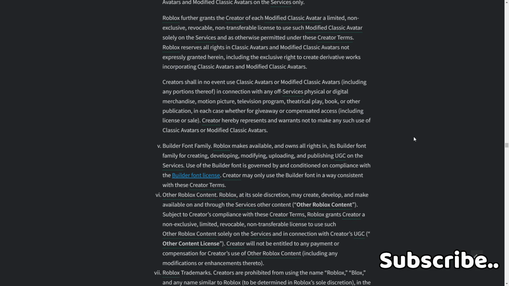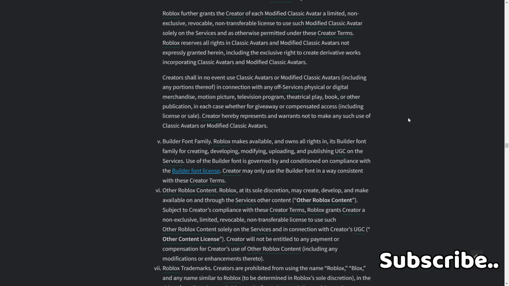5. Builder Font Family. Roblox makes available and owns all rights to its Builder font family for creating, developing, modifying, uploading, publishing, and using UGC on the services. The use of the Builder font is governed by and conditioned on compliance with the Builder Font License. Creator may only use the Builder font in a way consistent with these Creator Terms.